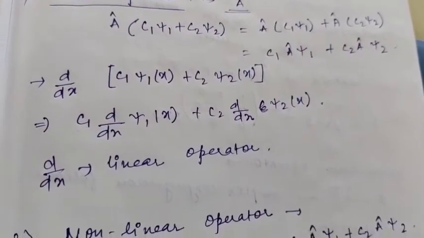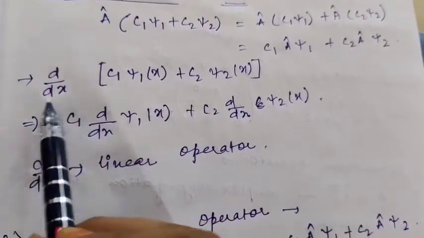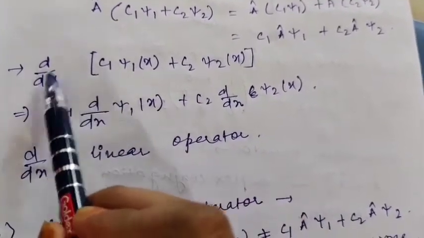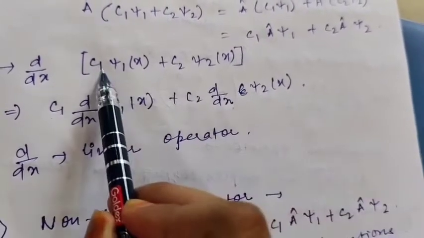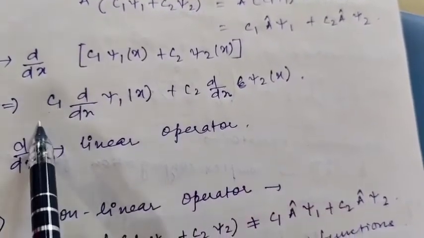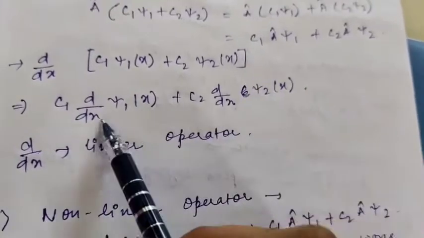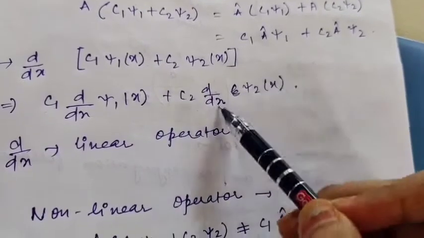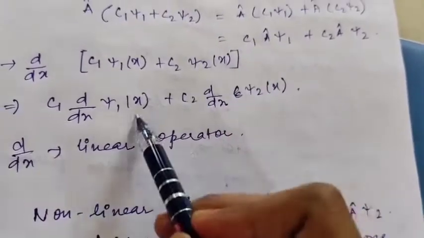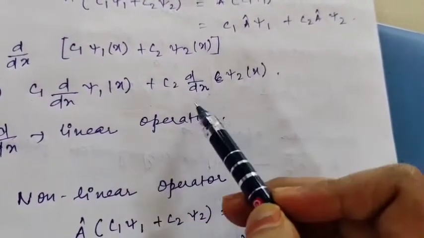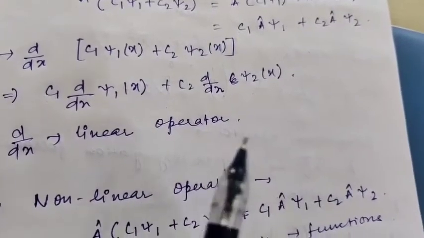Okay. So now we are taking an example. We are considering the operator A cap as d by dx. It is the first derivative, which is acting on the function C1 psi1(x) plus C2 psi2(x). C1 and C2 are constants, so we can take them outside: C1 d/dx of psi1(x) plus C2 d/dx of psi2(x). So this clearly matches the linear form: C1 outside with A cap as d/dx on psi1, plus C2 outside with A cap d/dx on psi2. So we can say d/dx is a linear operator.